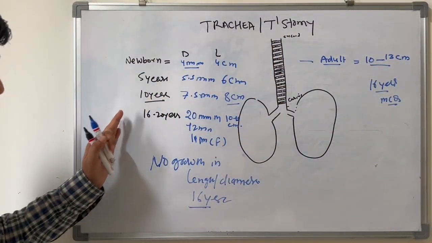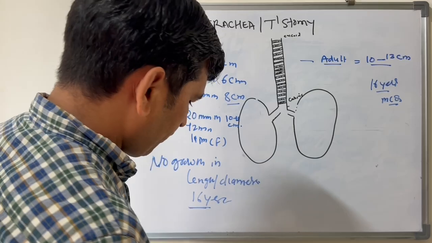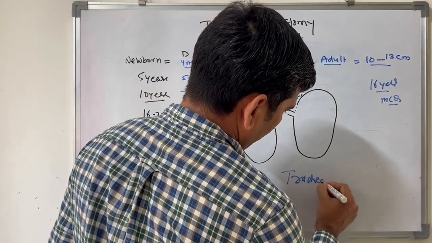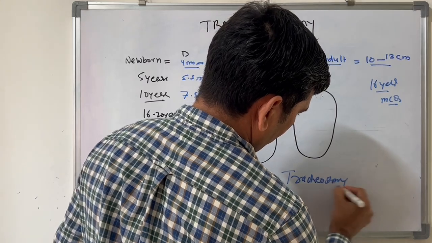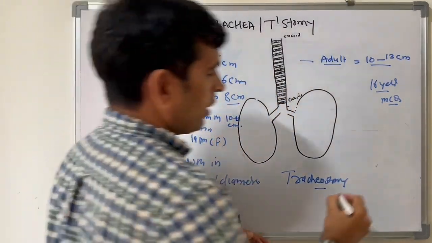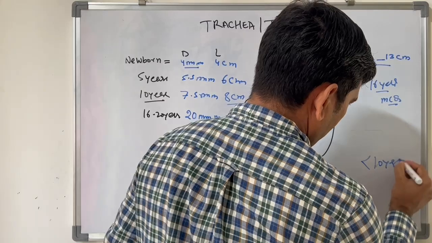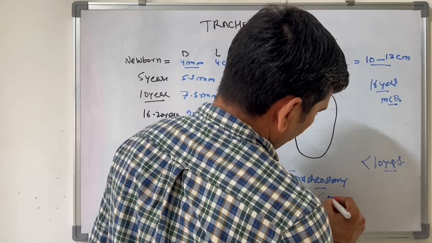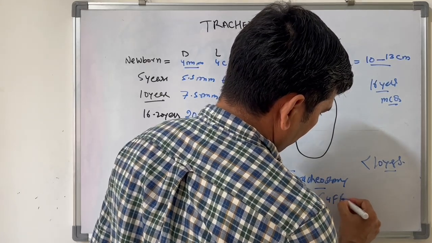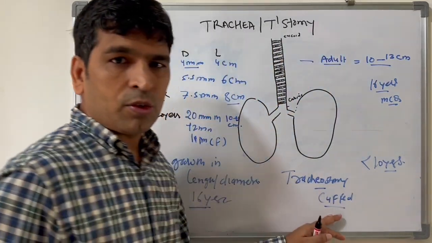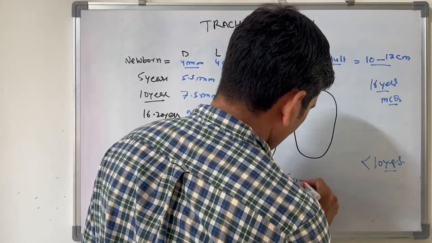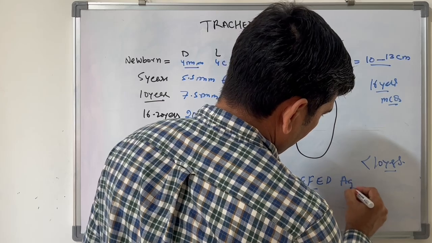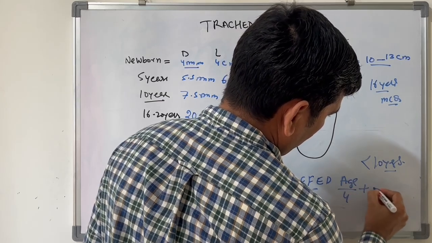Now, how will you decide the size of the tracheostomy tube in children less than 10 years? If you are using a cuff tube, the formula is age divided by 4 plus 3.